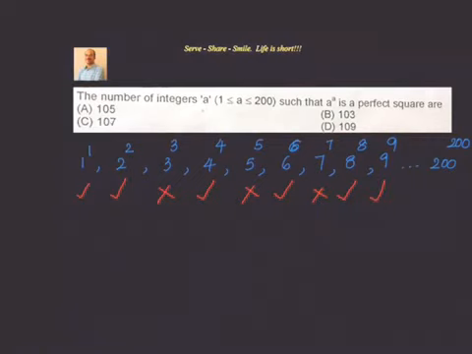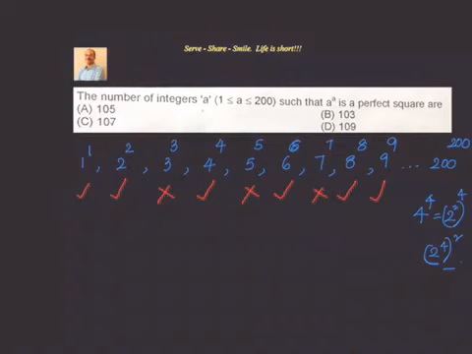Let us see how they are perfect squares. Suppose you take 4 power 4. How is 4 power 4 a perfect square? 4 power 4 is nothing but 2 square whole to the power of 4. Now can I write it as 2 power 4 whole square? So you can see that that's a perfect square.